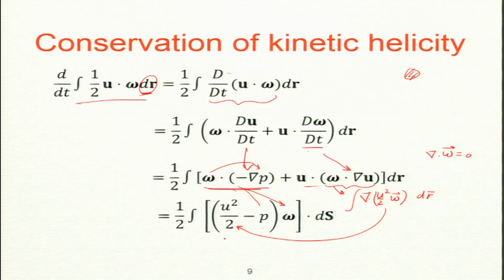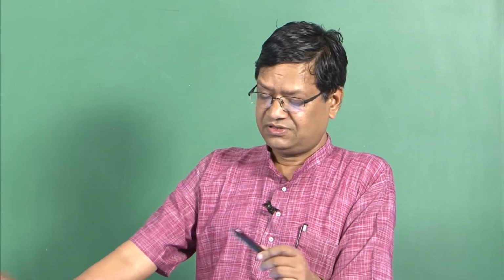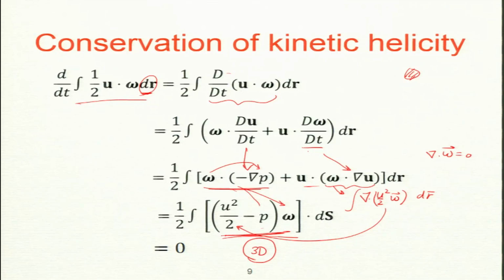Now, for vanishing boundary condition or periodic boundary condition, what will this be? Either u is 0 or omega is 0, or periodic boundary condition will give you 0, so this term is 0 for periodic or vanishing boundary condition. So we get 0. So kinetic helicity is conserved for 3D flows. What about 2D? In 2D, what is u dot omega? It is 0. So kinetic helicity itself is 0 trivially. 0 remains 0, it does not change. So that part is obvious.